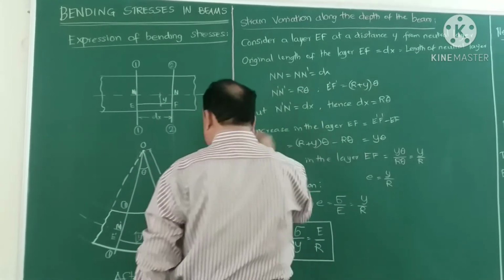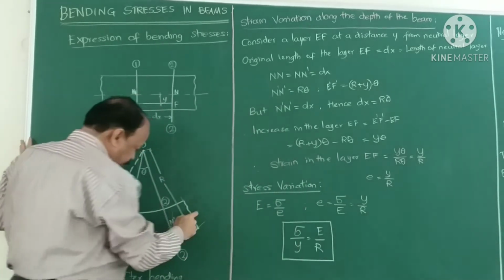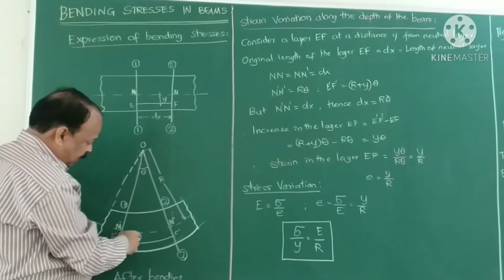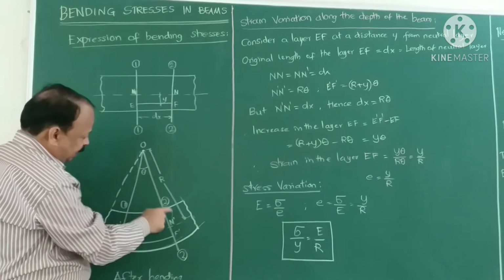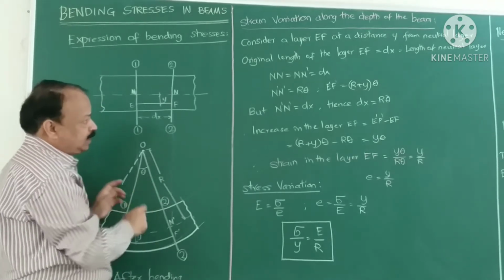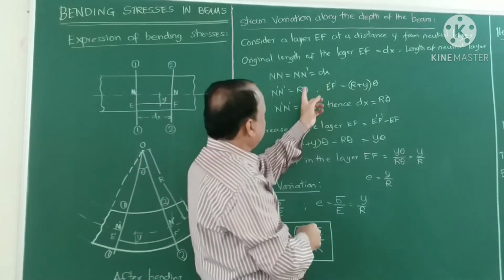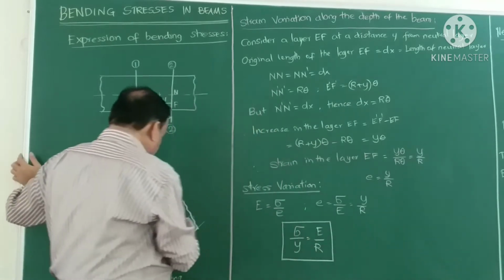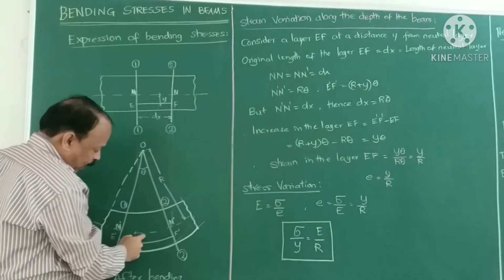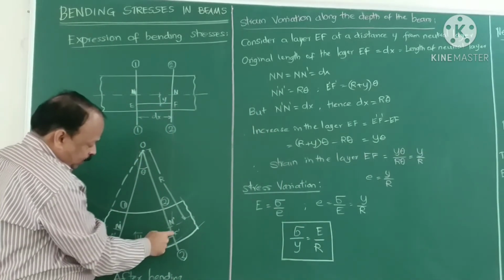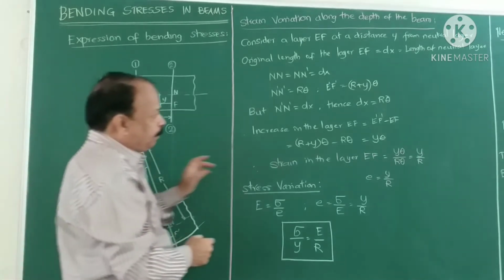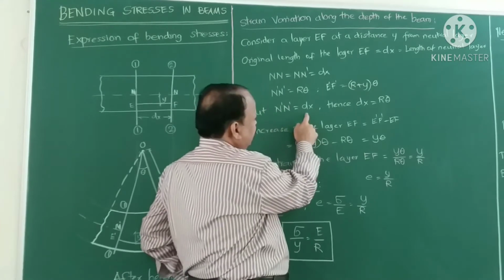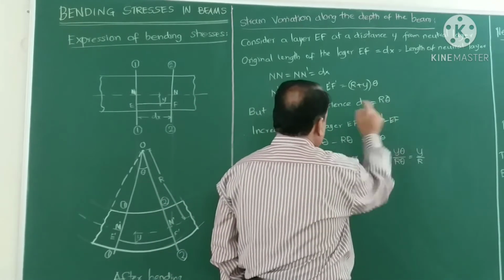But NN dash after bending will assume the shape of an arc of a circle, so this length will be equal to radius multiplied by included angle, that is r theta. And E dash F dash is at a distance of r plus y, so this length will be equal to (r plus y) into theta. But NN dash is equal to dx, and hence dx is equal to r theta.